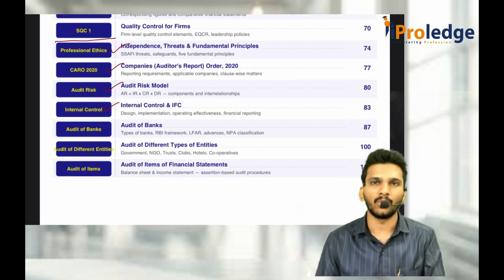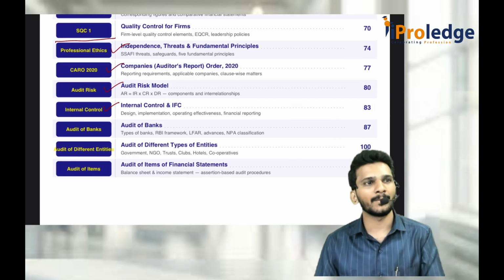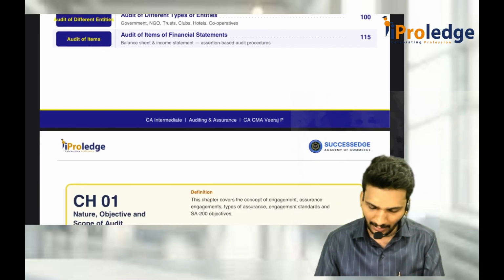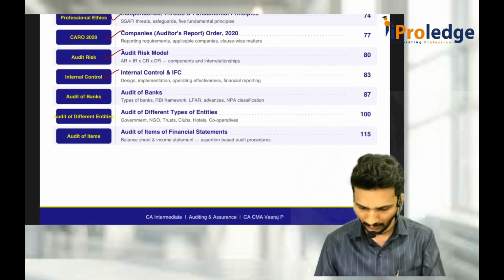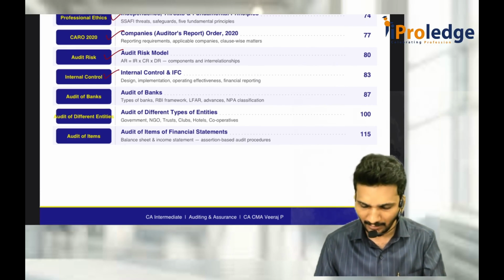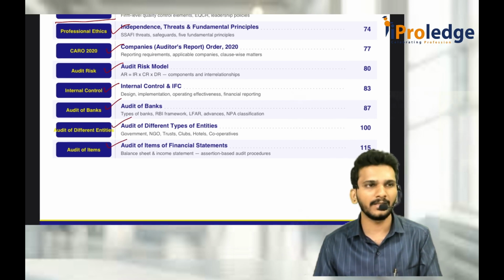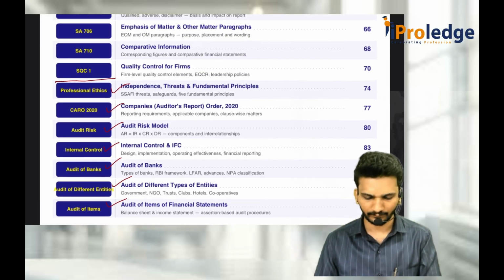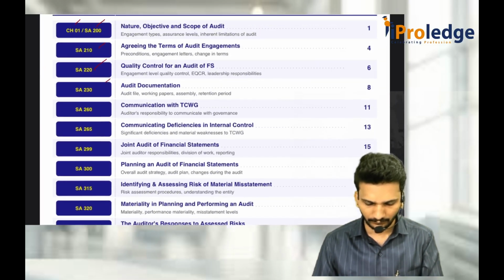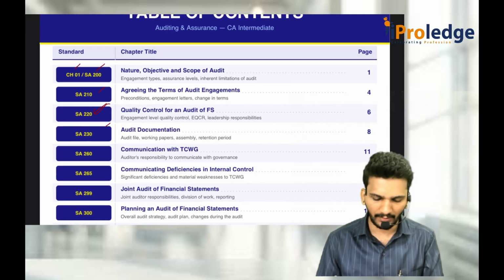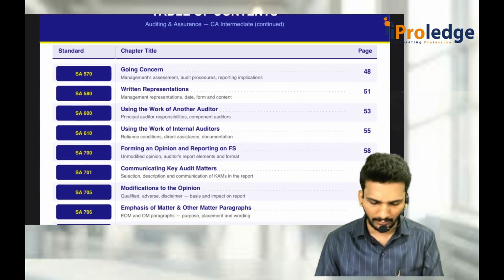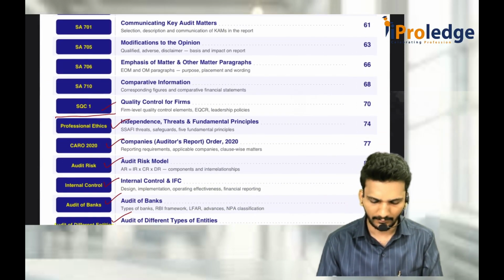Then internal control. In chapter 3, internal control is separately there. After that there is something called automated environment. I think automated environment is included in internal control only. After that, bank audit is given, different types of entities, and in the financial statements audit is being given. SA 220 is given here and SQC 1 is given at the end.